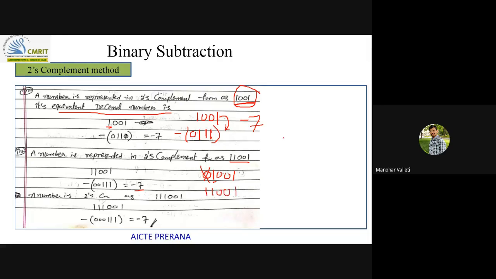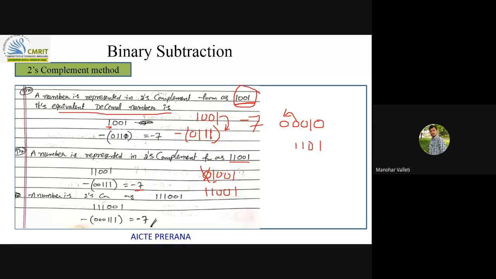The sign extension concept is only applicable in 1's complement or 2's complement methods. So let us say this is a number represented in 2's complement. If you want sign extension, simply copy this to the next higher bit. Like this, you can represent this 4-bit number as a 5-bit number.